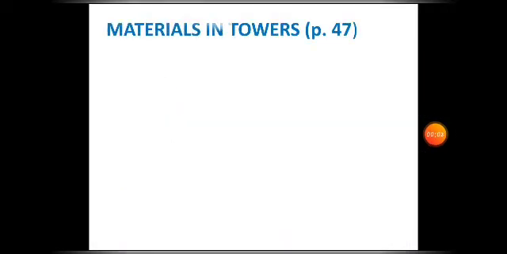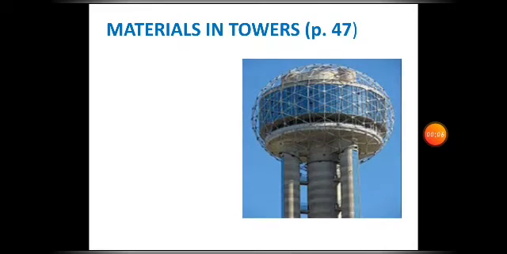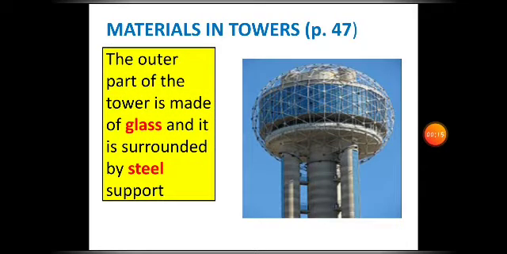Take a look at the upper part of the tower. So what are the materials that you can see here? Yes, we have the glass and also the steel. Here, the outer part of the tower is made up of glass and it is surrounded by steel support. For what reason? To make it stronger. Got it, guys? Very good.